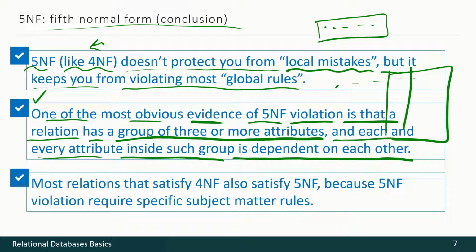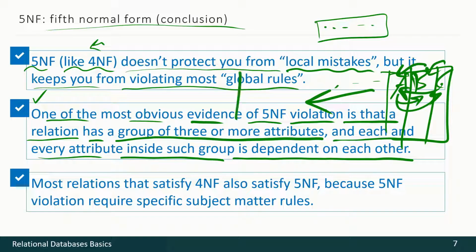We have several attributes like A, B, C, for instance, and A depends on B and C, B depends on A, C depends on B, C depends on A, and so on. So just rewind the video a couple of minutes and see that relation with tutors, subjects, and faculties. This is the situation. But there is a bright side.